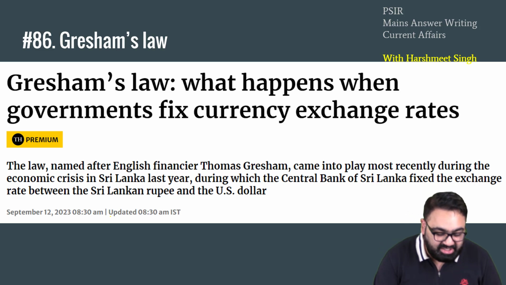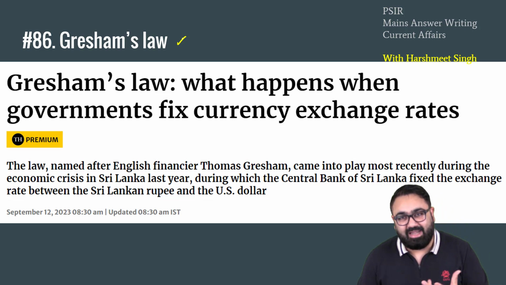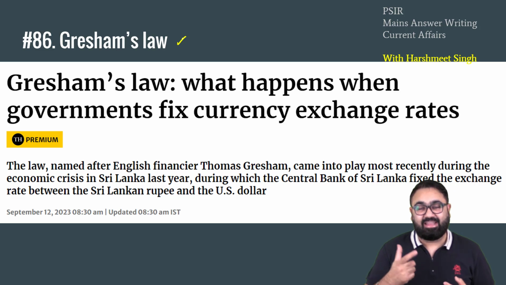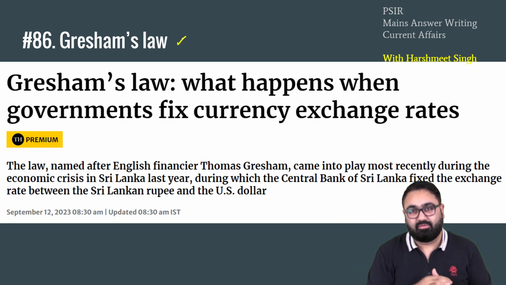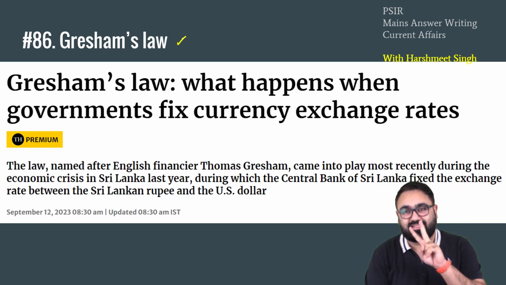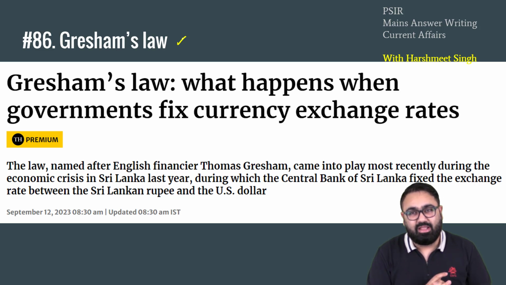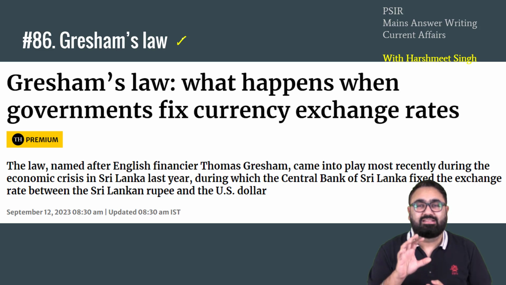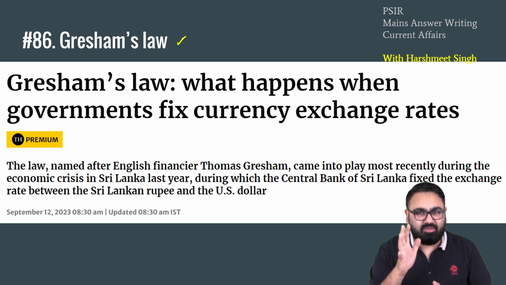There is something called Gresham's law that was in the news. Now, what is Gresham's law? The simple idea of Gresham's law, or the one line statement, is that bad money drives out the good money. What do you mean by this? Basically, in simple terms, if there are, let's say, 2 currencies running in the country and one of the currencies is undervalued, that is a good currency, and one of the currencies is overvalued, then what happens is the good currency will be taken out of the market, and only bad currency will remain. I'll give you an example.